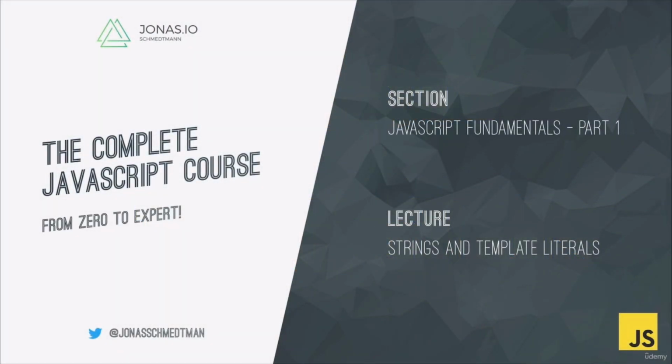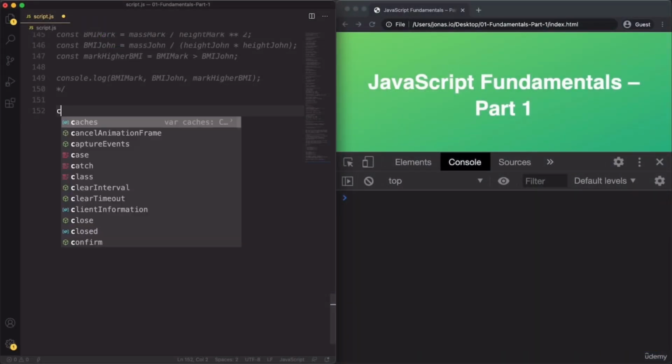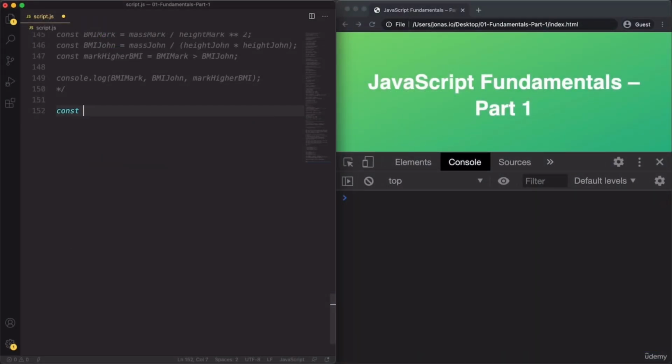And so let's now learn about an easy way to build strings using something called template literals. Let's start by creating some new variables here about a person, and in this case about me, so that we can then concatenate them into one big string.